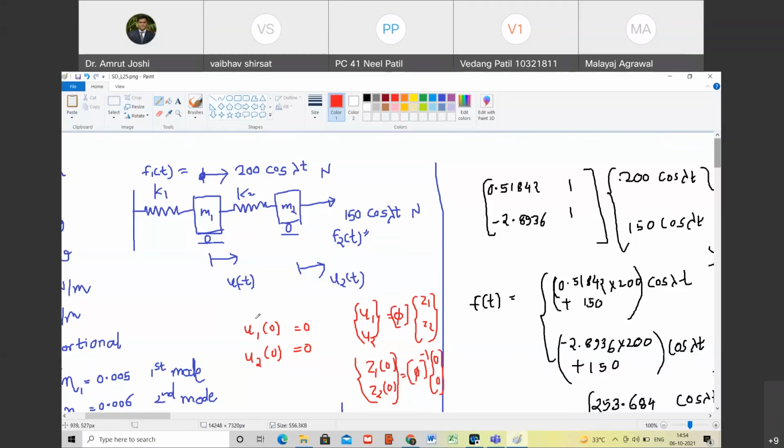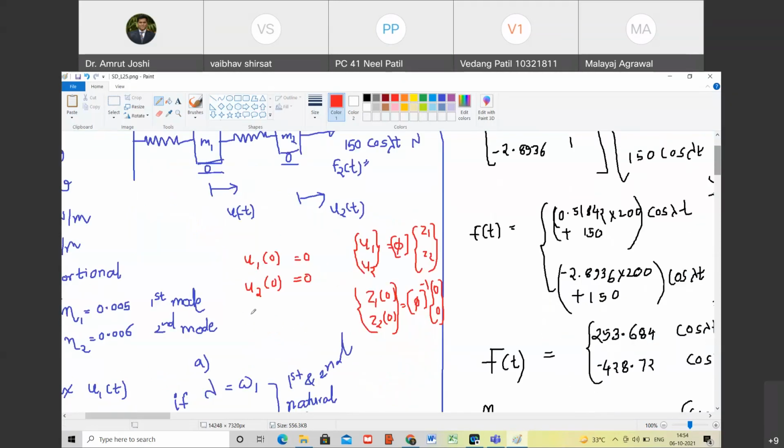Yes, sir. Similarly, U1 dot of 0 is 0 and U2 dot of 0 is 0. But we also know U1 dot and U2 dot is 5 times Z1 dot, Z2 dot. Do you agree with me? Yes, sir. So therefore, what is the relationship?